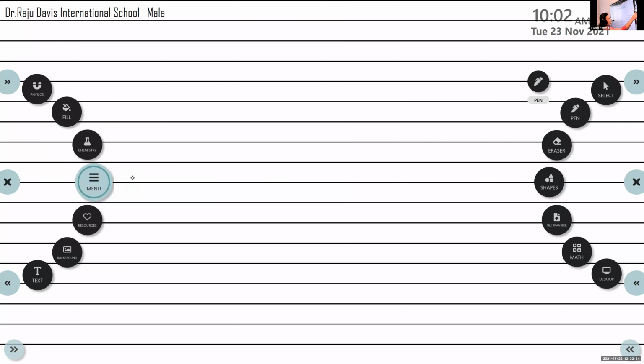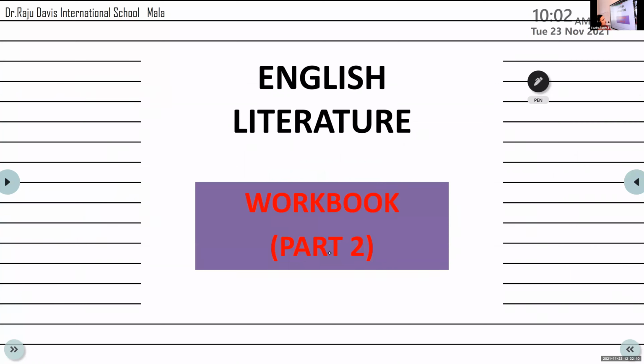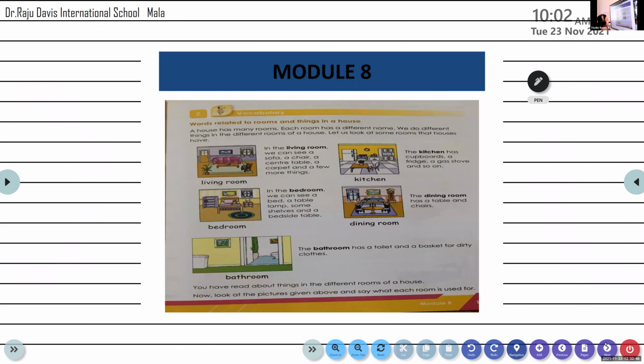Daksha Lakshmi, unmute. Read about the bedroom. In the bedroom, we can see a bed, a table lamp, some shelves, and a bedside table. Very good. In the bedroom, we can definitely see a bed. My dear students, I remember in the previous year, I explained to you about the correct usage of 2 words. What is this called?